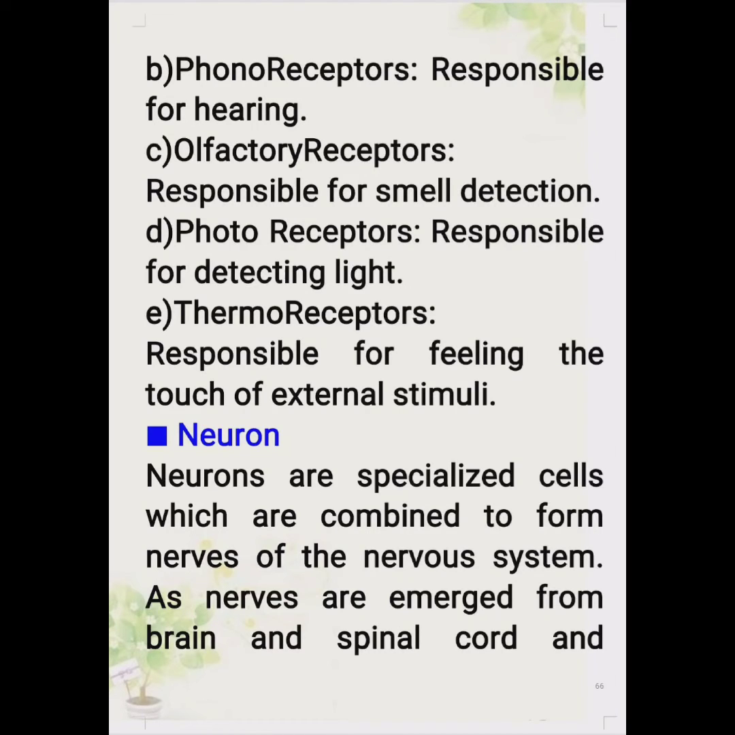Let's talk about the five types of sense organs. The first is the ear. Our ear acts as a phonoreceptor. It receives sounds. It helps in hearing and maintaining the balance of the body. The next is our eyes. Our eyes act as photoreceptors. They receive light. They help in seeing.